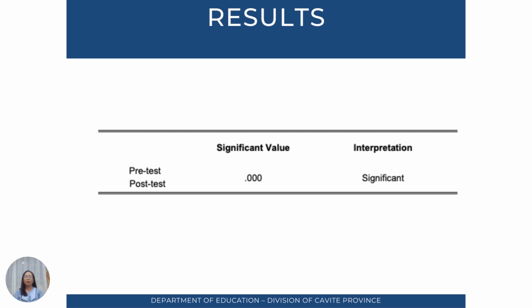And for research question number three, if there is a significant difference on the pretest and post-test before and after the conduct of the intervention, the data shows the test difference of the participants' pretest and post-test before and after the integration of case-informed learning approach. The result obtained the p-value 0.00. This means that there is a significant difference between the pretest and the post-test of the participants.